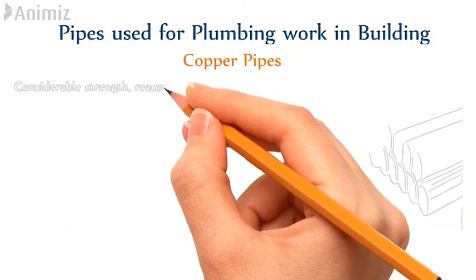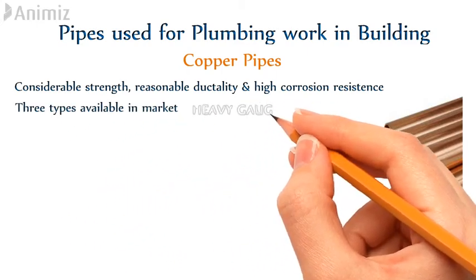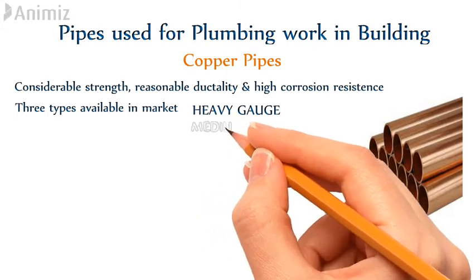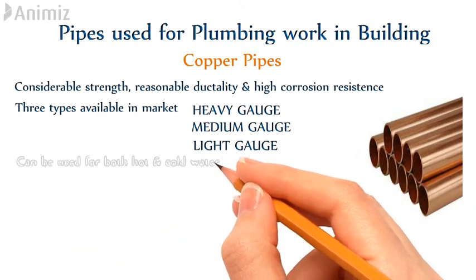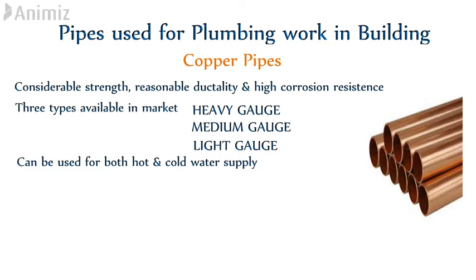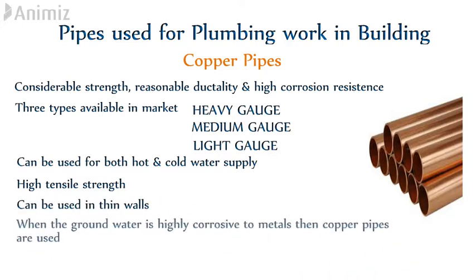Copper pipes. Copper pipes have considerable strength, reasonable ductility and high corrosion resistance. There are three types of copper pipes available in market. Heavy gauge means wall thickness of pipe is more. Medium gauge means wall thickness of pipe is medium. Light gauge means wall thickness of pipe is less. Copper pipes can be used for both hot and cold water supply. They have high tensile strength and therefore have thin walls. They can be bent easily. This pipe can be used in thin walls. When the groundwater is highly corrosive to metals, then copper pipes can be used.